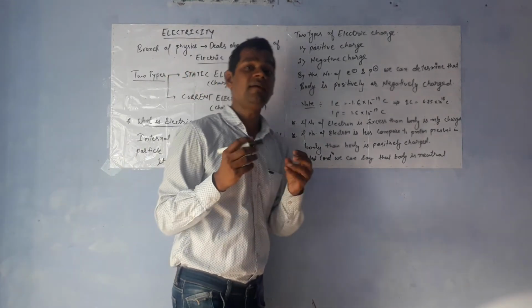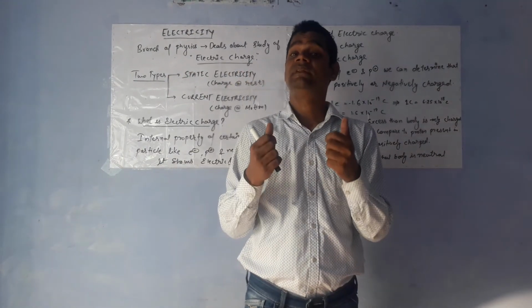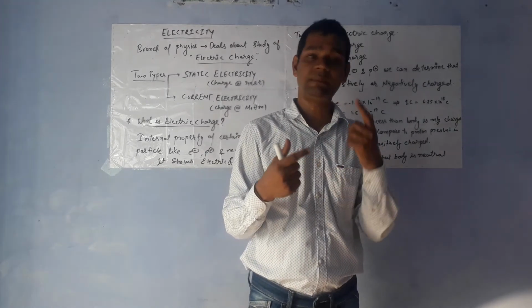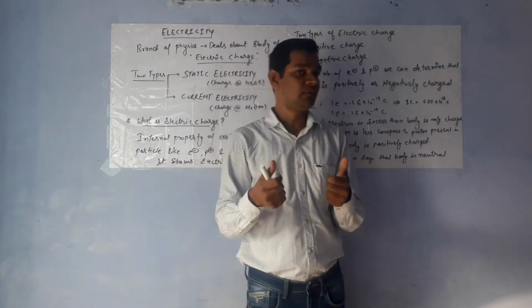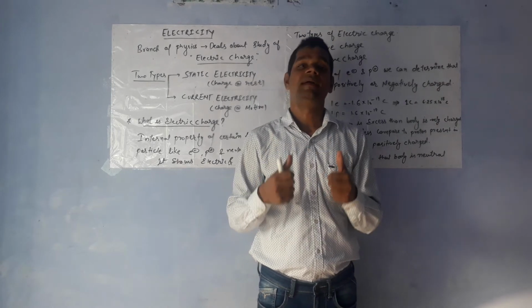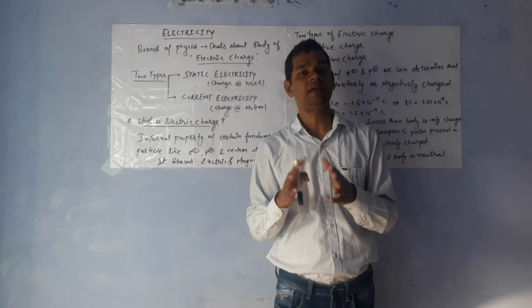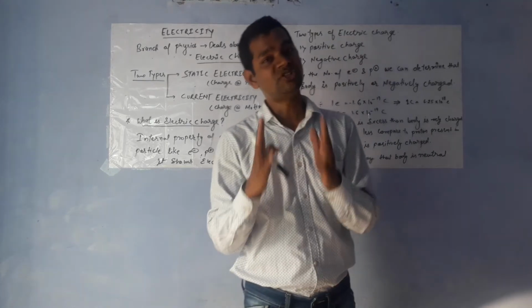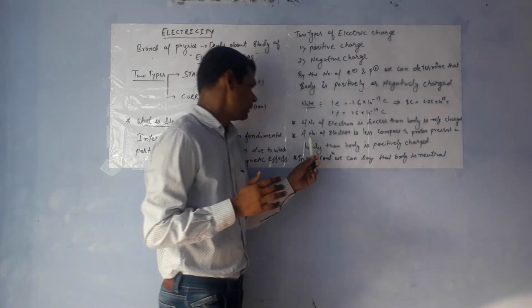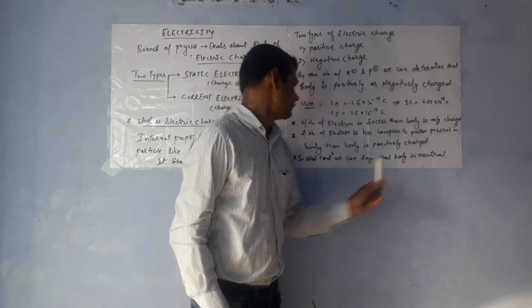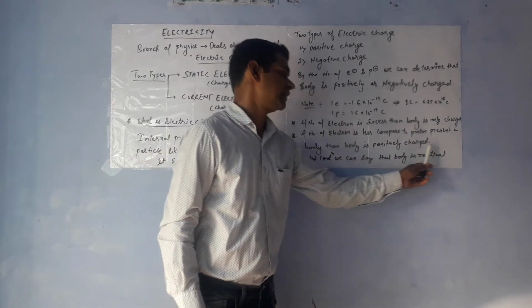That means if the number of electrons is more than protons in a body, the body is negatively charged. Simultaneously, if the number of electrons is less compared to protons present in the body, then the body is positively charged.